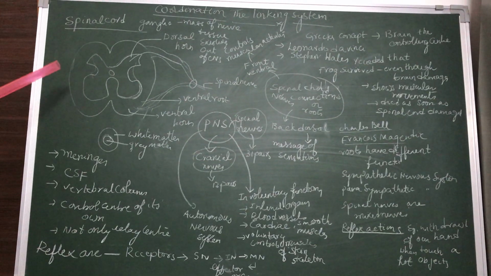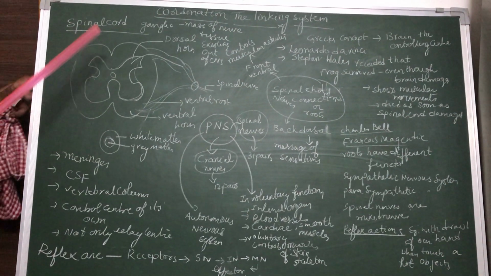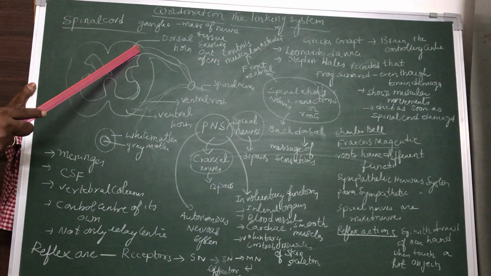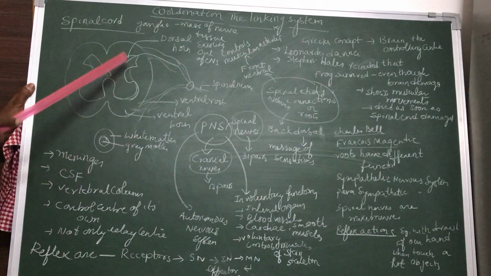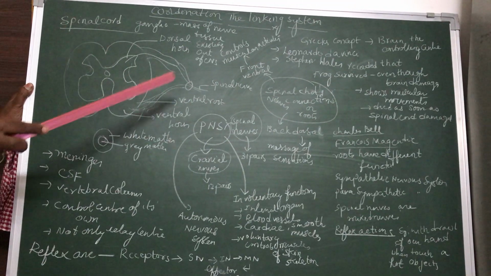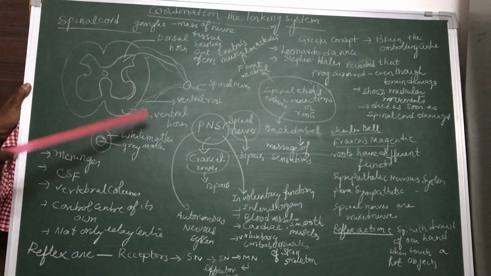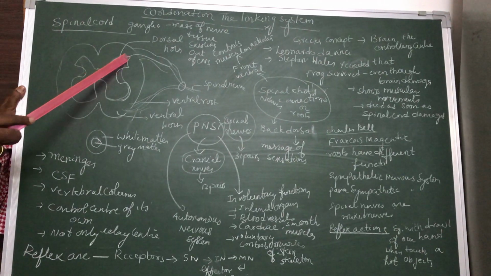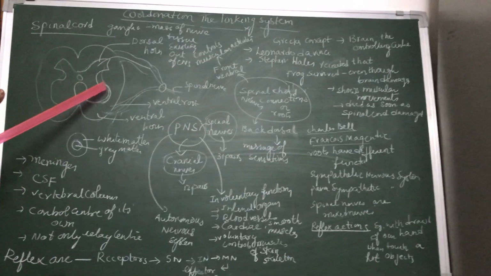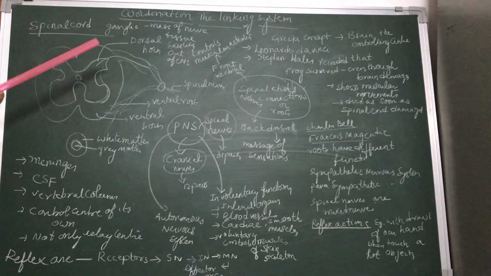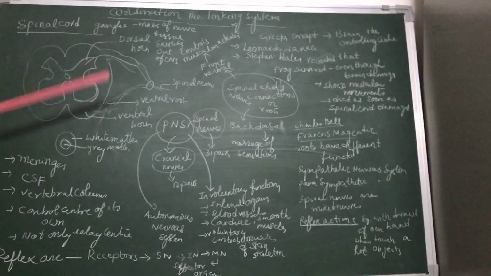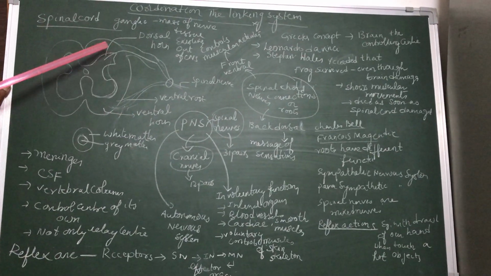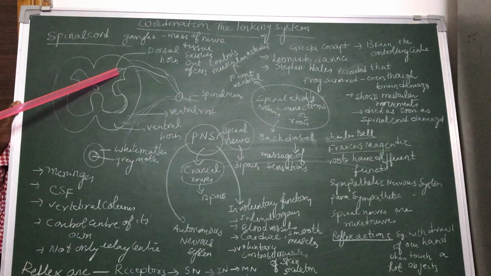When you look at the transverse section of the spinal cord, we can see the white matter. The white matter is peripheral, that means it is present outside, and the grey matter is located centrally. When you see this grey matter, it looks like a butterfly or the letter H. The front part we call ventral horns, and the back part we call dorsal horns.